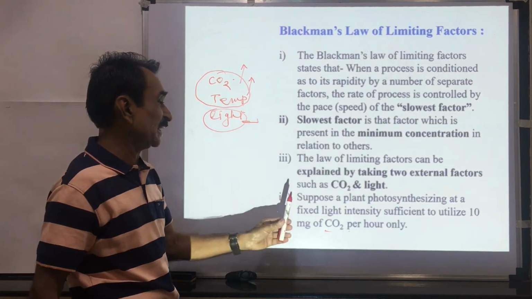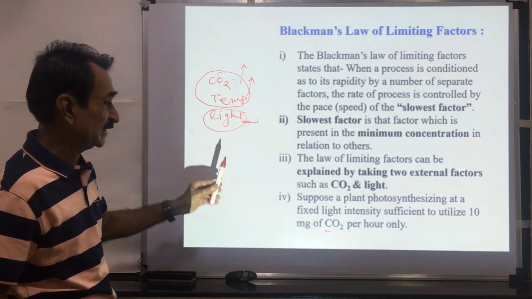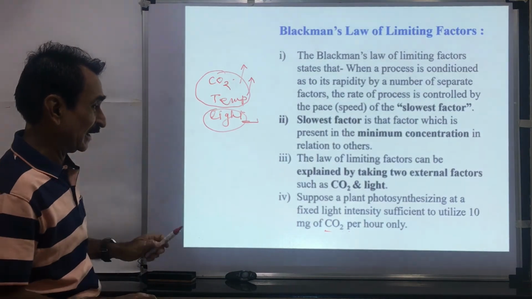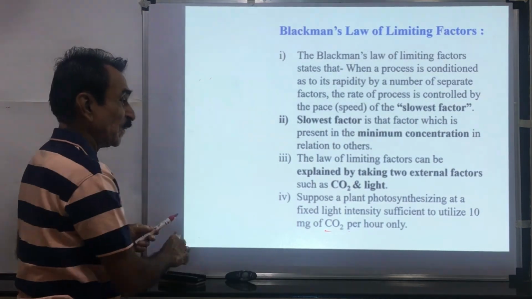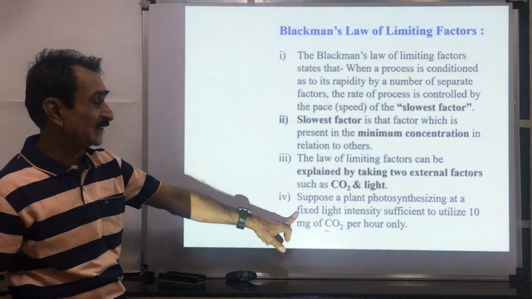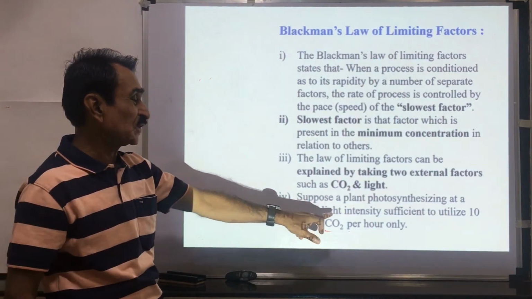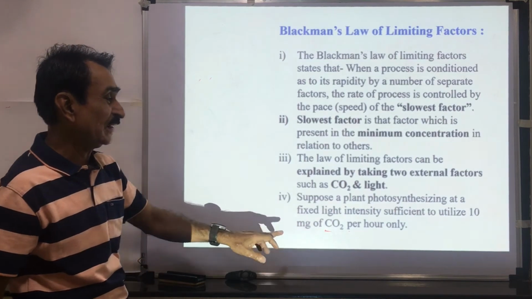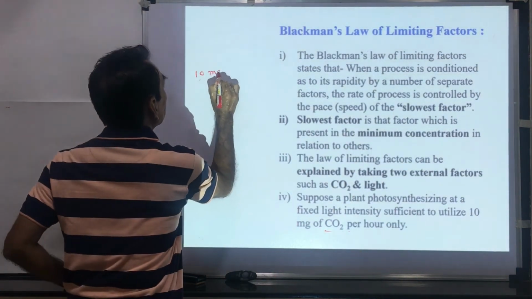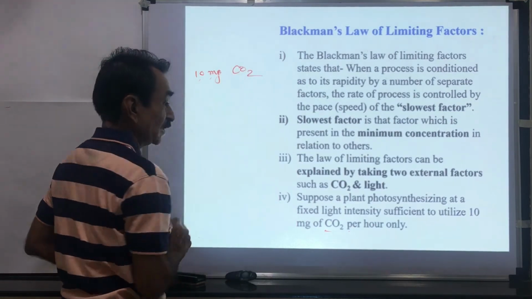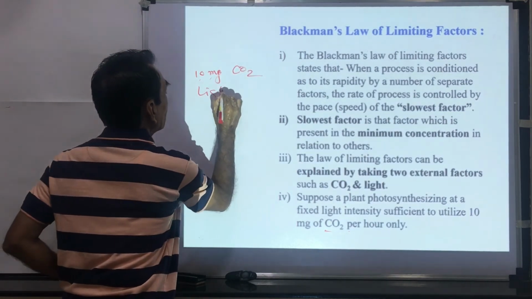The law of limiting factors can be explained by taking two examples, that is CO2 and light. Suppose a plant is photosynthesizing at a fixed light intensity sufficient to utilize 10 milligrams of CO2. There is 10 milligrams of CO2 if there is sufficient light.